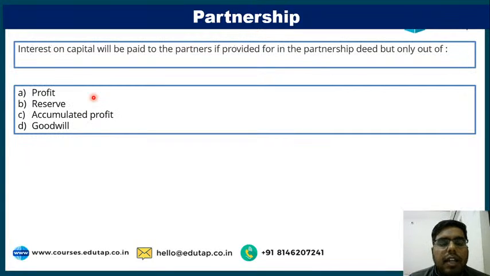Next is, interest on capital will be paid to the partners if provided for in the partnership deed, but only out of dash: profits, reserve, accumulated profit, or goodwill. Very basic question. Interest on partners' capital will be paid to the partners if provided in the partnership deed, but it will be provided only out of dash: profits of the company, reserves of the company, accumulated profit, or goodwill. By the language of the question, you can easily guess the answer. The language of the question has already given the answer to us.